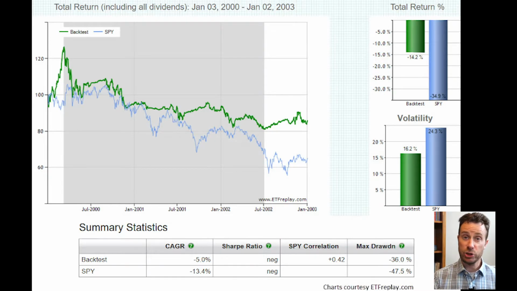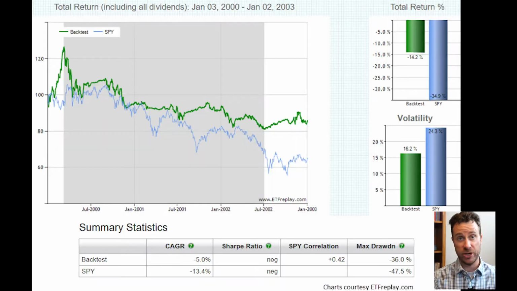The green line is the 12% solution using mutual funds in place of ETFs that hadn't been born yet. The blue line is SPY as our benchmark. For this specific time frame, max drawdown for our strategy was negative 36% versus negative 47.5% for SPY. Each rebounded slightly at the tail end, with our strategy ending the 3 years down 14.2%, while SPY closed down almost 35%.